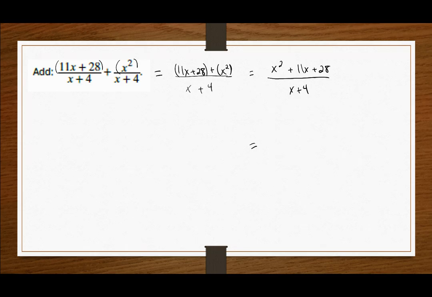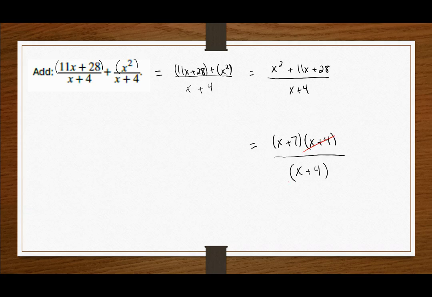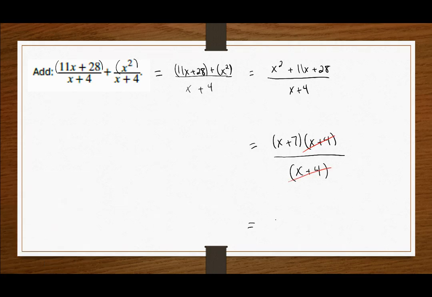Factors of 28 that add up to 11 would be 7 and 4. So we could factor this to get x plus 7 times x plus 4, which would make for a common factor between the numerator and denominator. Since that's the case, we can reduce this by dividing out, leaving us with a final solution of just x plus 7.